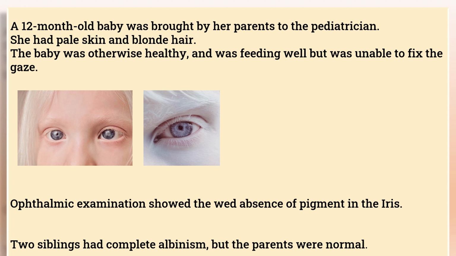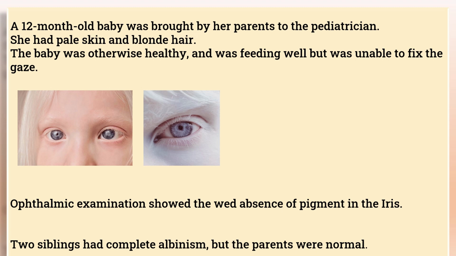So in your exam, a case may come. A 12-year-old baby was brought by her parent to the pediatrician. She has pale skin, blonde hair, and the baby was otherwise healthy and was feeding well but was unable to fix gaze. Why unable to fix gaze? Because of the defective adaptation. यहाँ पे जो adaptation रहेगा iris का वो proper नहीं रहेगा. Because of that there is a defective gaze. Sometimes there may be a nystagmus also.